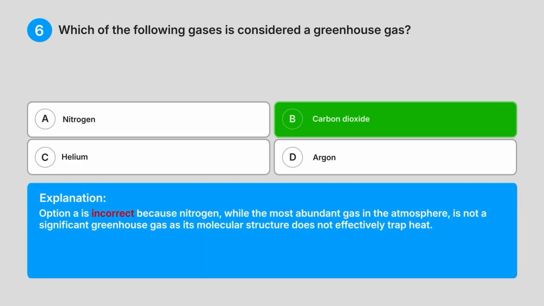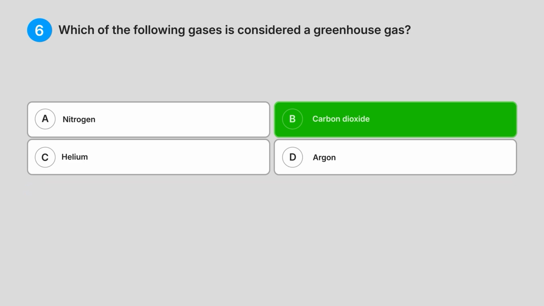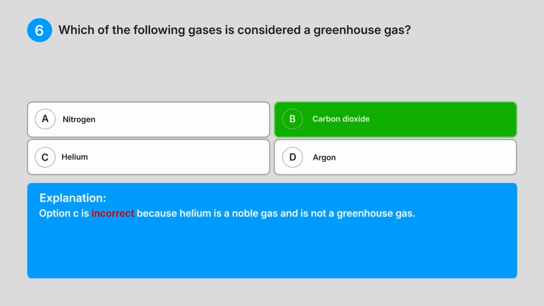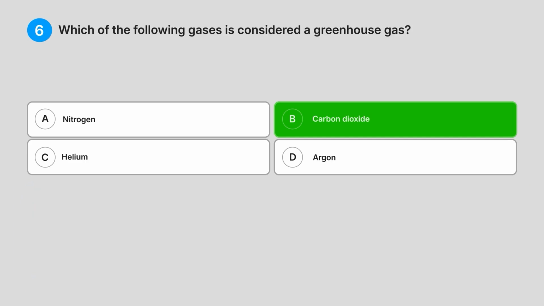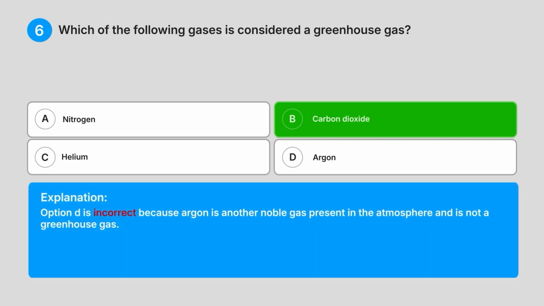Option A is incorrect because nitrogen, while the most abundant gas in the atmosphere, is not a significant greenhouse gas as its molecular structure does not effectively trap heat. Option C is incorrect because helium is a noble gas and is not a greenhouse gas. Option D is incorrect because argon is another noble gas present in the atmosphere and is not a greenhouse gas.